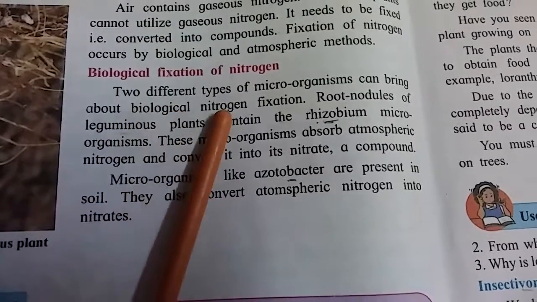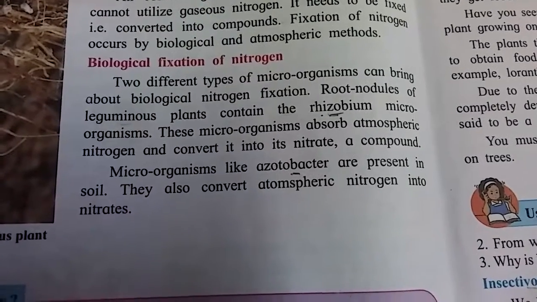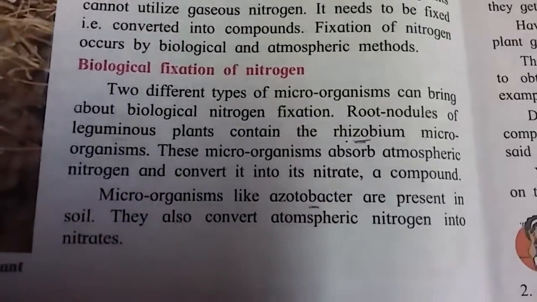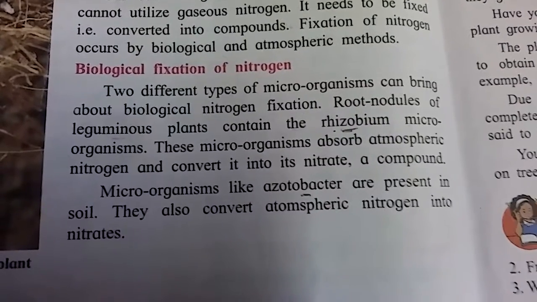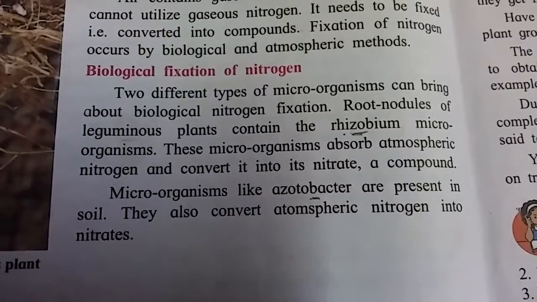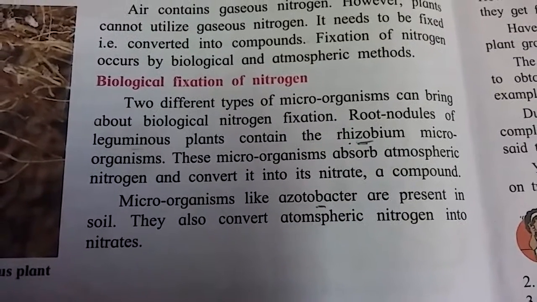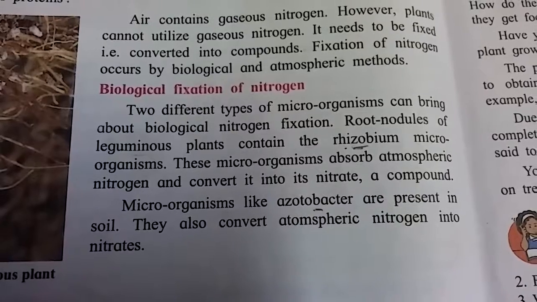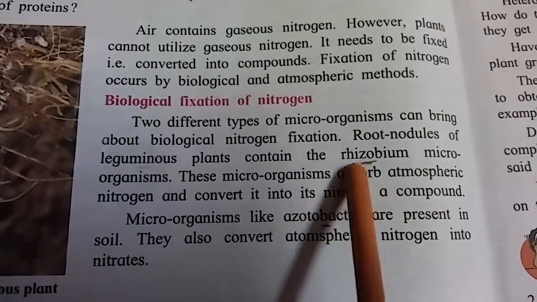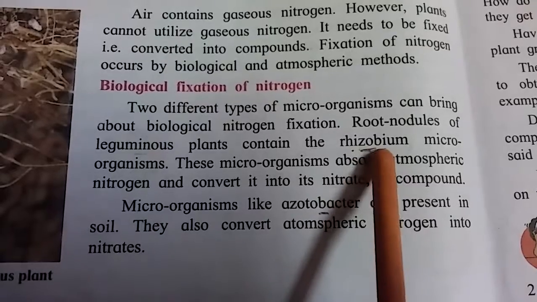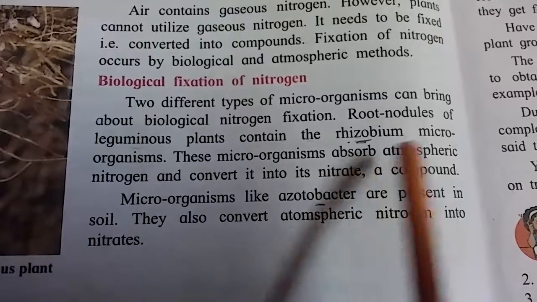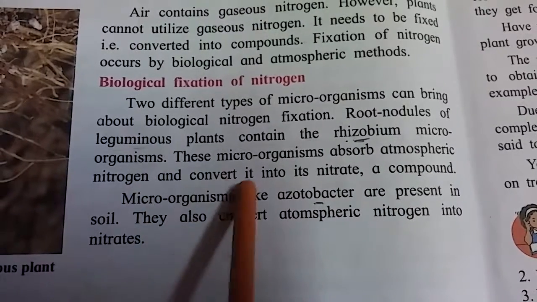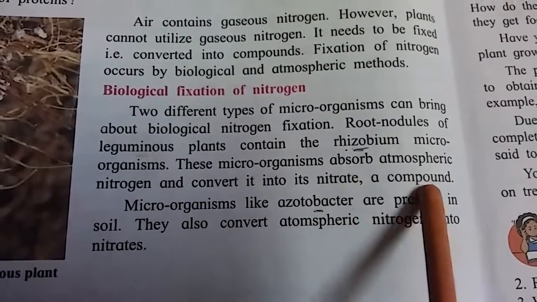Two different types of microorganisms can bring about biological nitrogen fixation. Root nodules of leguminous plants contain the rhizobium microorganisms. Means rhizobium is the name of a microorganism. These microorganisms absorb atmospheric nitrogen and convert it into nitrate and its compounds.